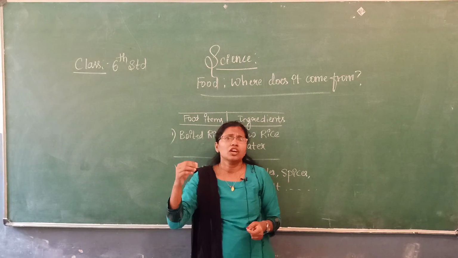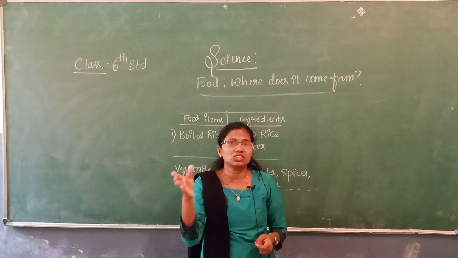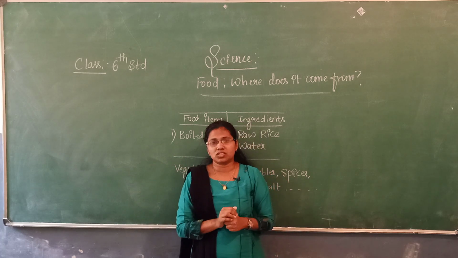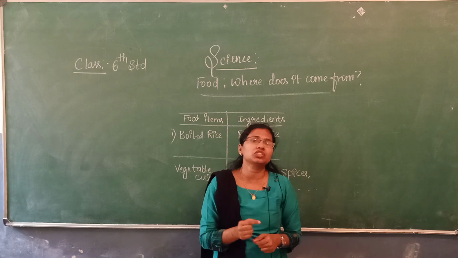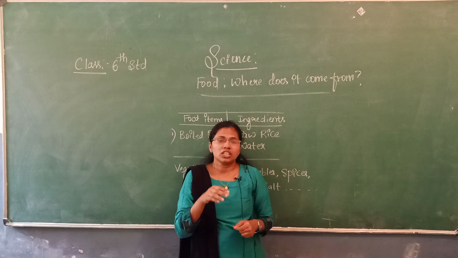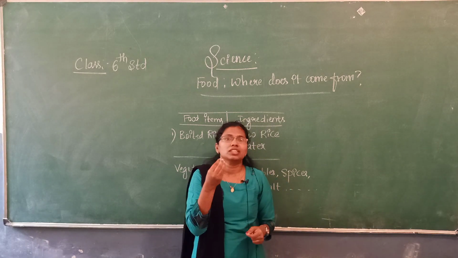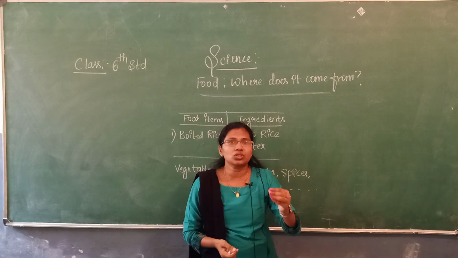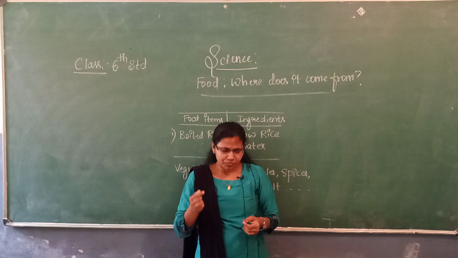For example, to prepare kheer, you cannot use these ingredients; it requires different ingredients. In the same way, there are some common ingredients we use in most food items, again the coriander leaves, curry leaves, mustard seeds and oil.